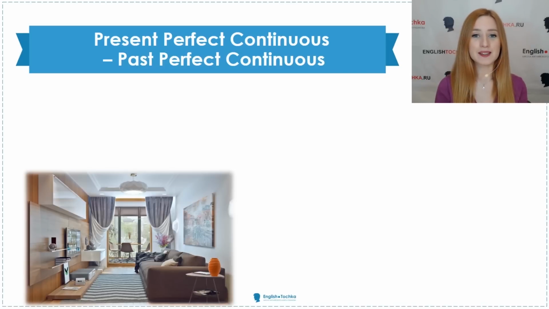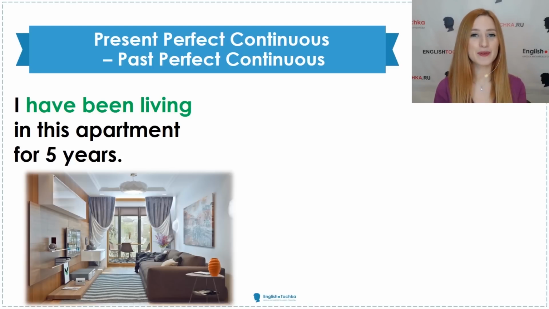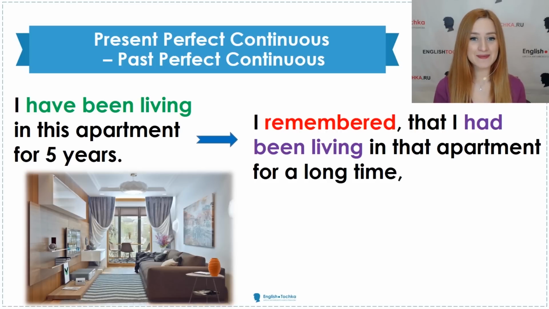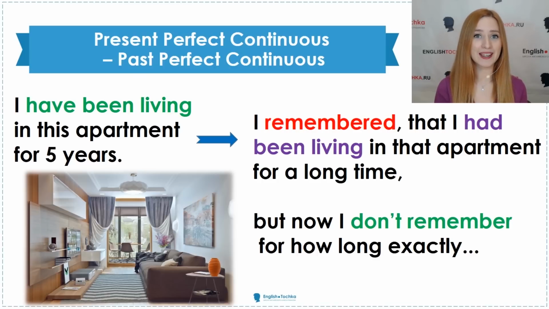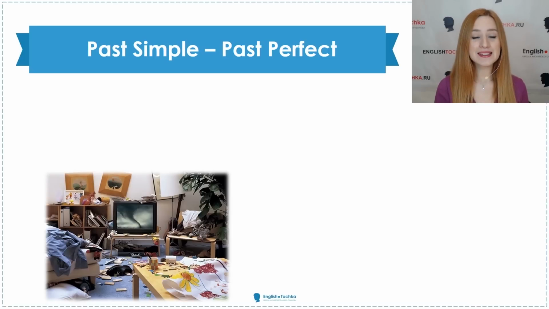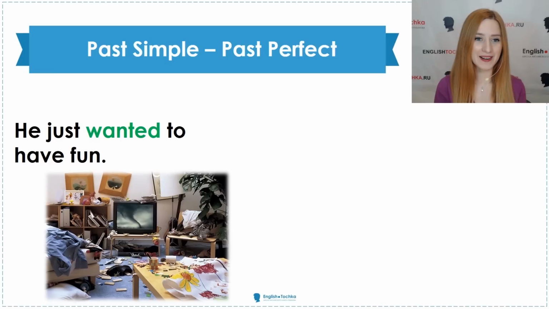The next one is present perfect continuous goes to past perfect continuous, one step further to the past. I've been living in this apartment for 5 years. I remembered that I had been living in that apartment for a long time, but now I don't remember for how long exactly. So I remembered then that I had been living in that apartment. Past perfect continuous. Past simple goes to past perfect, one step deeper in the past.